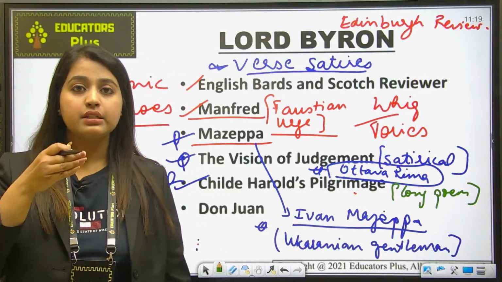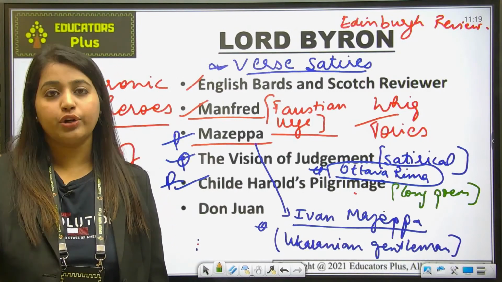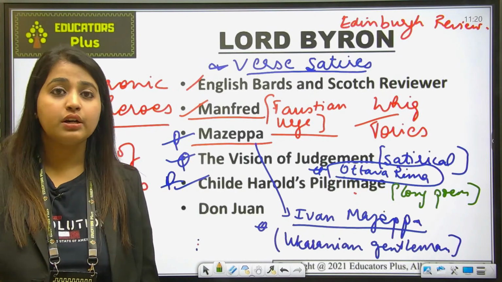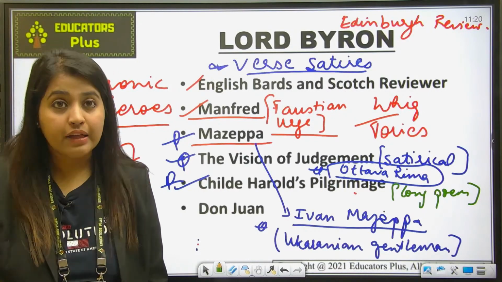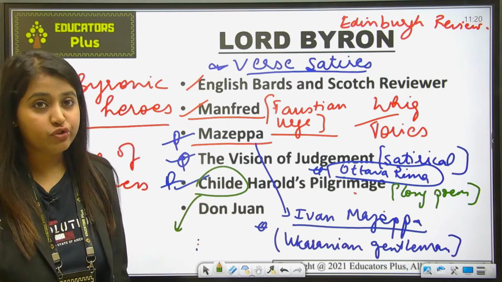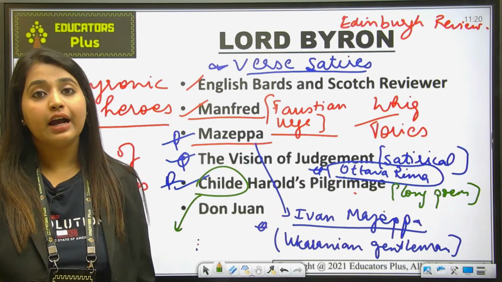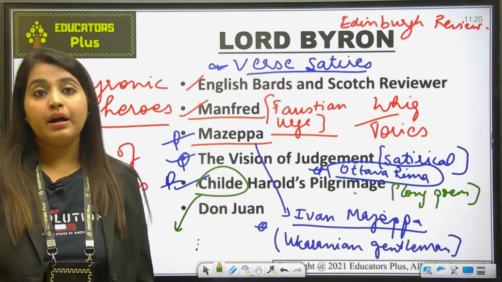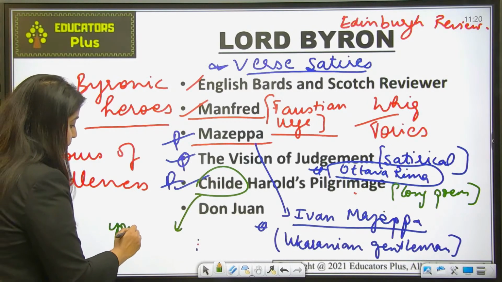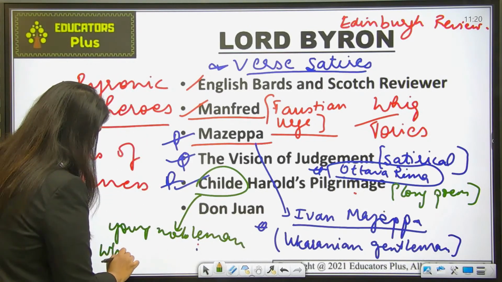And what do you mean by this work? So this poem describes the travel of a pilgrim through Portugal, Spain, Albania, these places through which Childe Harold has passed. And what do you mean by Child? इसका significance पूछा जाता है आपसे question में. Now child is a medieval word, which shows a young nobleman who is ready to become a knight. ठीक है, so he is a young nobleman who is ready to become a knight.